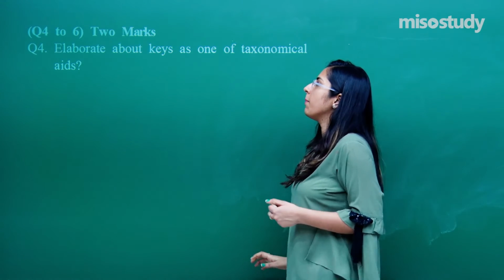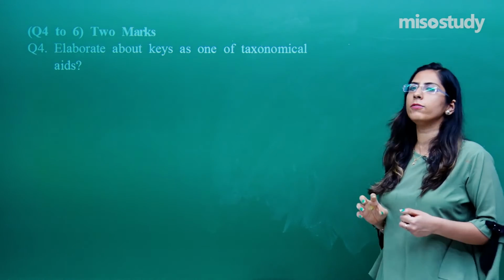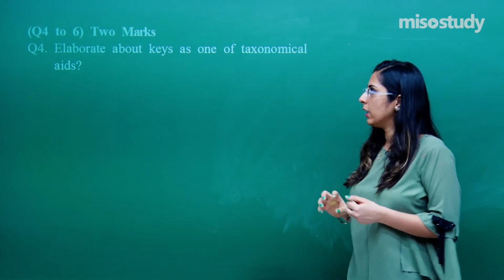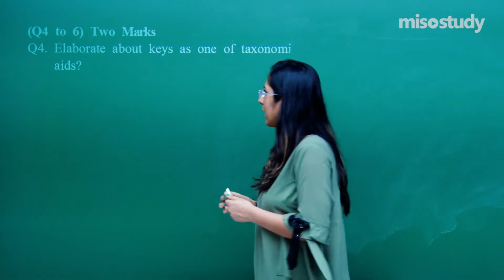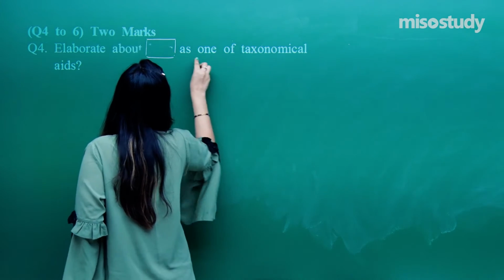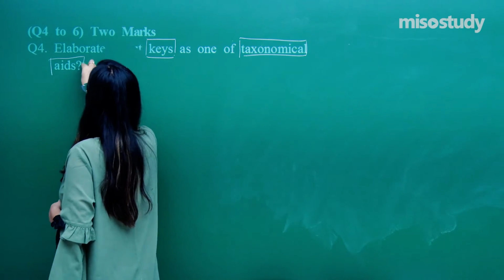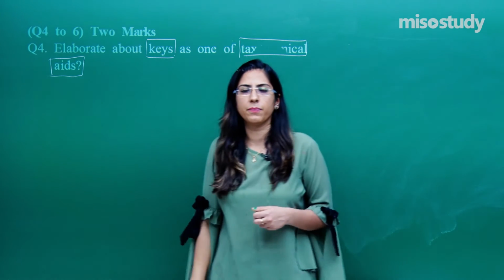Question number 4 indicates we have to elaborate on keys as one of the taxonomical aids. When I was discussing taxonomical aids, keys was one of them.